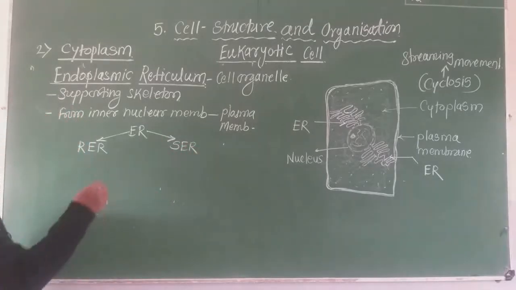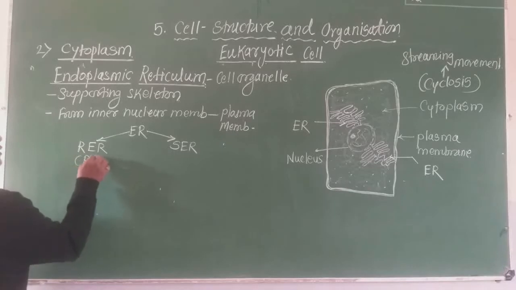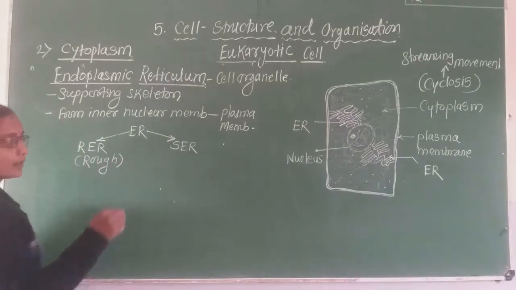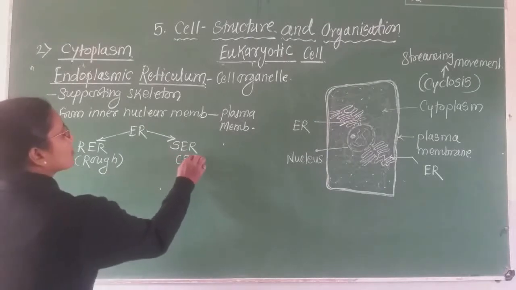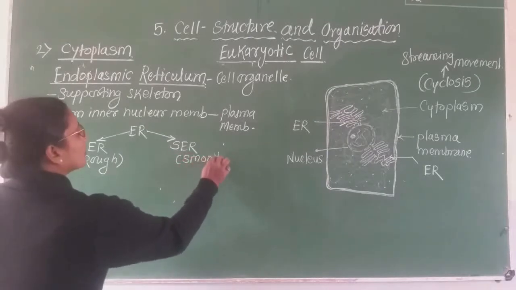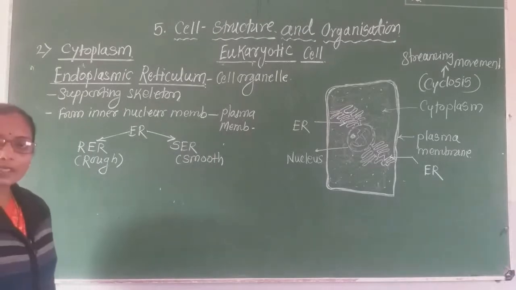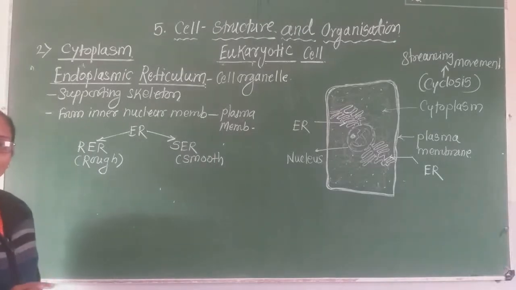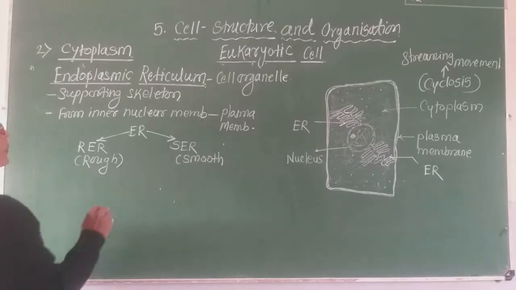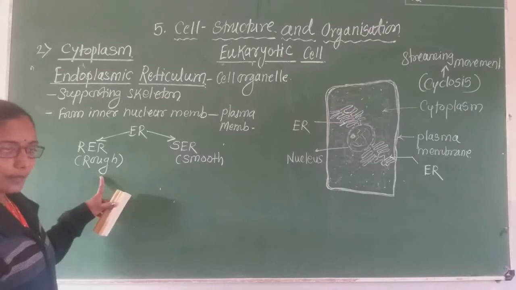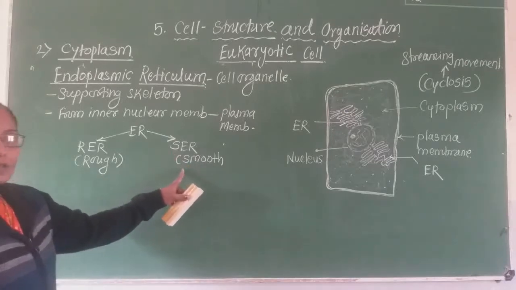RER means rough endoplasmic reticulum, and SER means smooth endoplasmic reticulum. Why is this endoplasmic reticulum called rough and why is this called smooth?